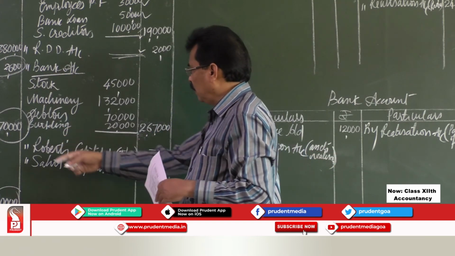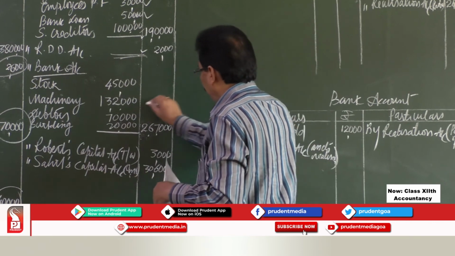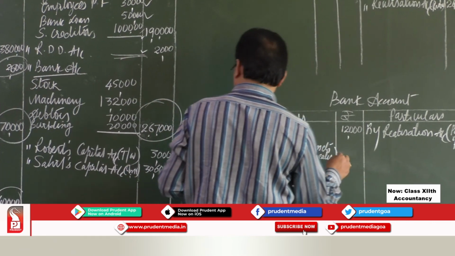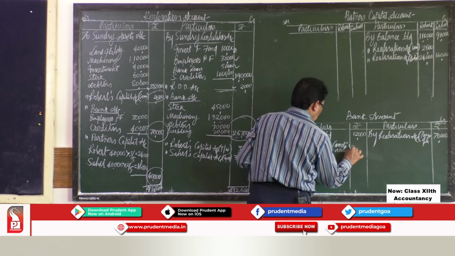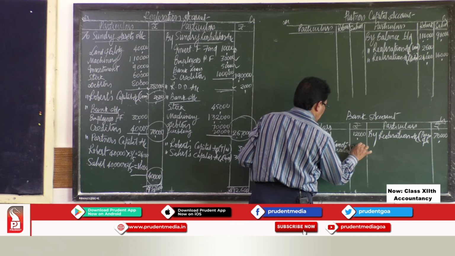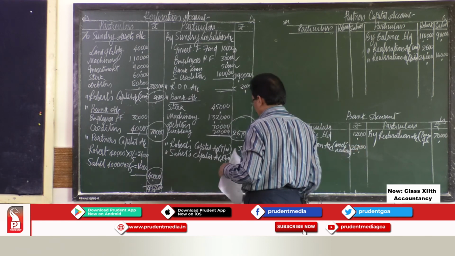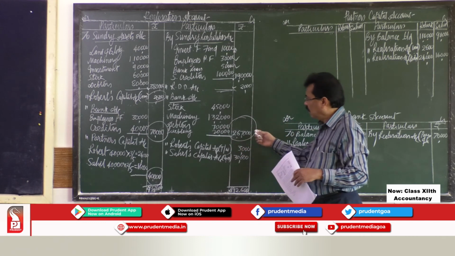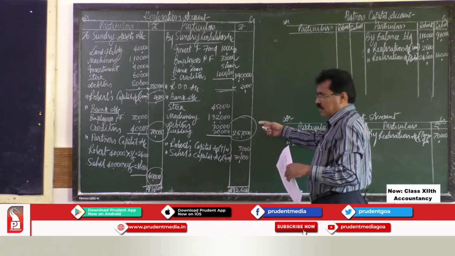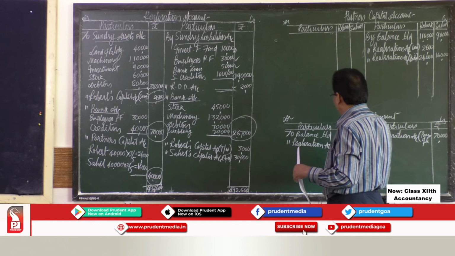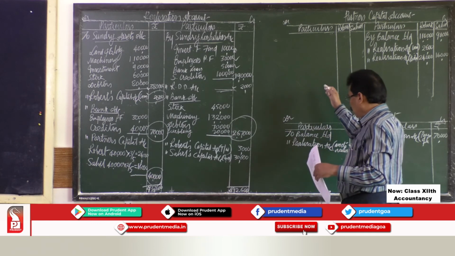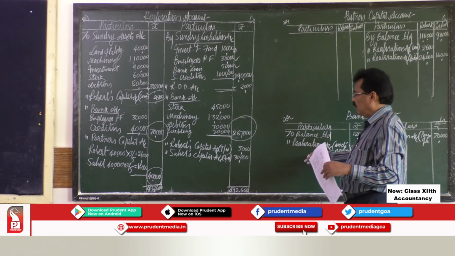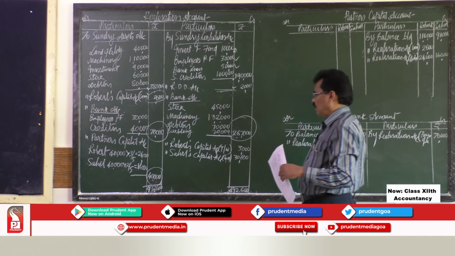The amount received on sale of assets is 2,67,000. When you sell the assets, you will get the money, cash comes to the business. So, all the receipts of cash we write on the debit side of bank account.